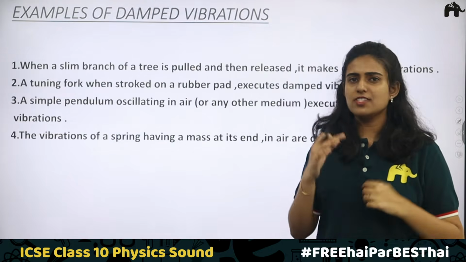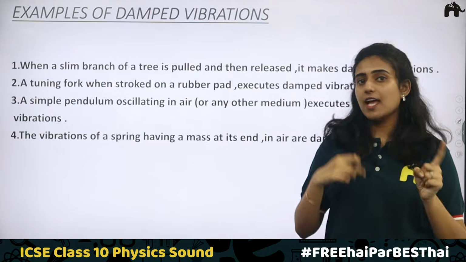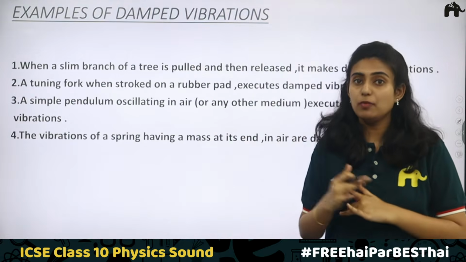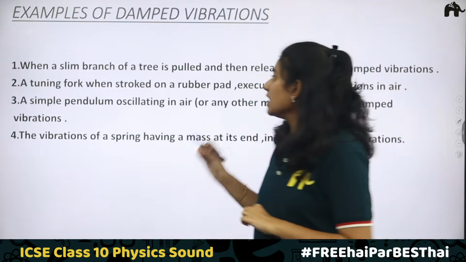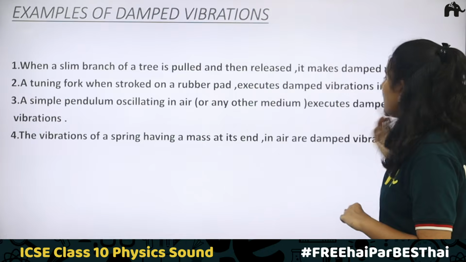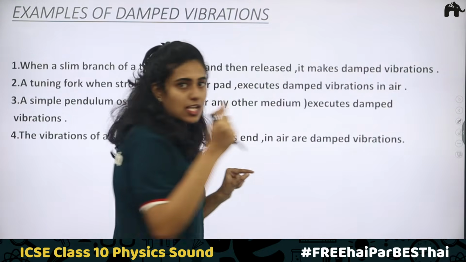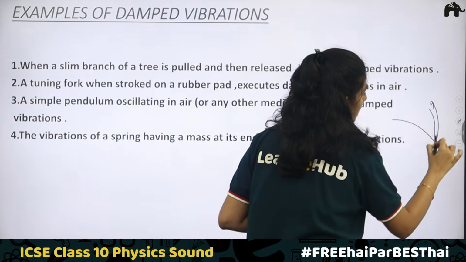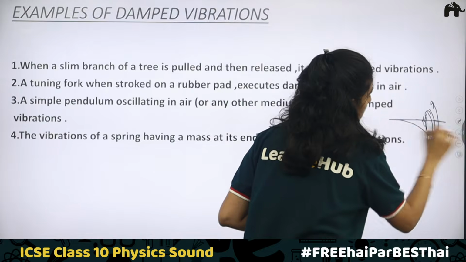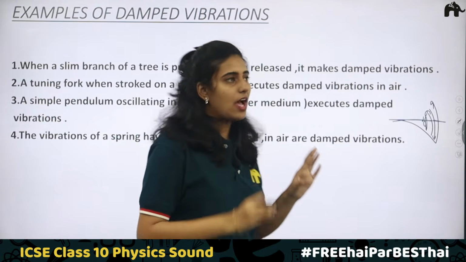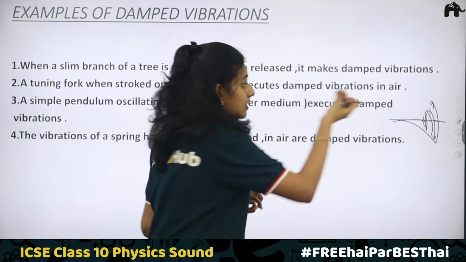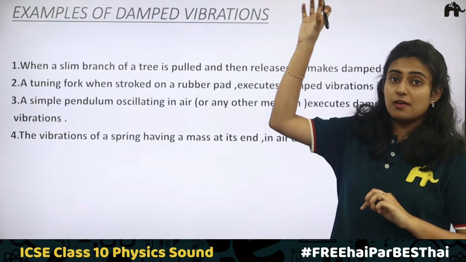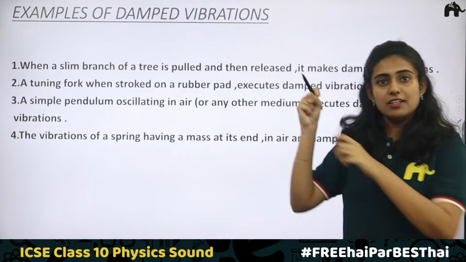Examples of damped vibration. We have studied some examples for natural vibrations. Remember that natural vibration is only in vacuum. When you take the actual conditions, this is going to be damped vibrations. First example, when a slim branch of a tree is pulled and then released, it makes damped vibration. It will first come down, then go up, again come down, again go up. Finally, it will come to rest. You have tried this when you pluck a hibiscus from a hibiscus plant. If you are not able to reach it, you pull the branch and pluck the hibiscus.